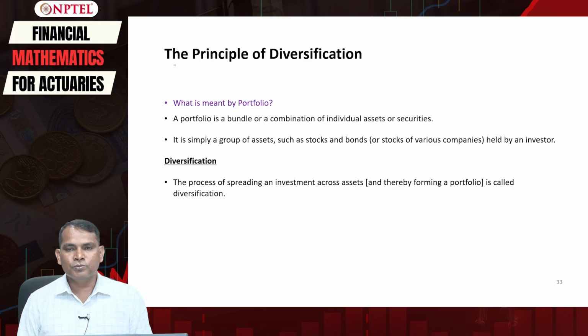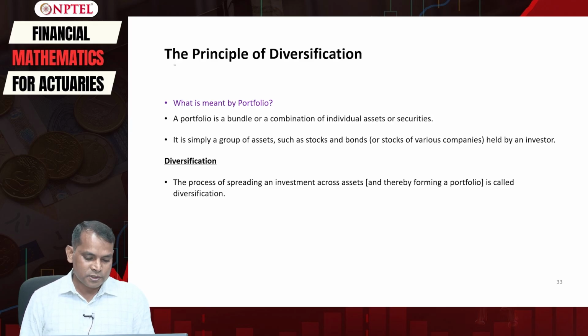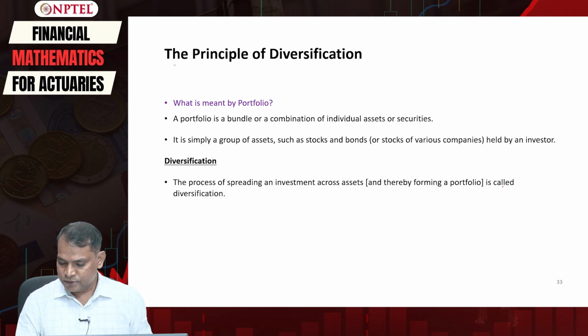So how to minimize the risk is a concern, and diversification will help us to minimize the risk. Diversification is the process of spreading an investment across assets and thereby forming a portfolio.